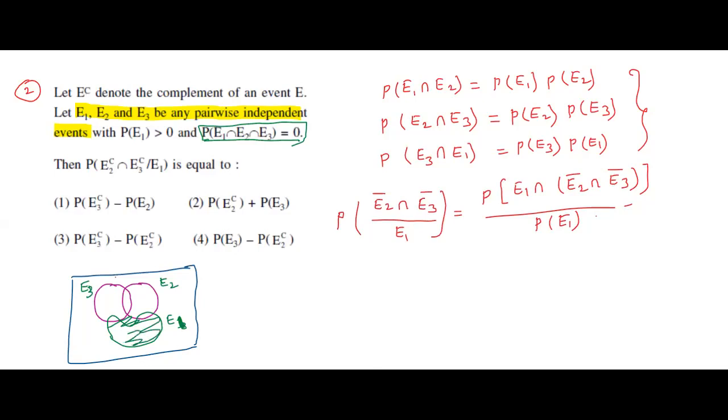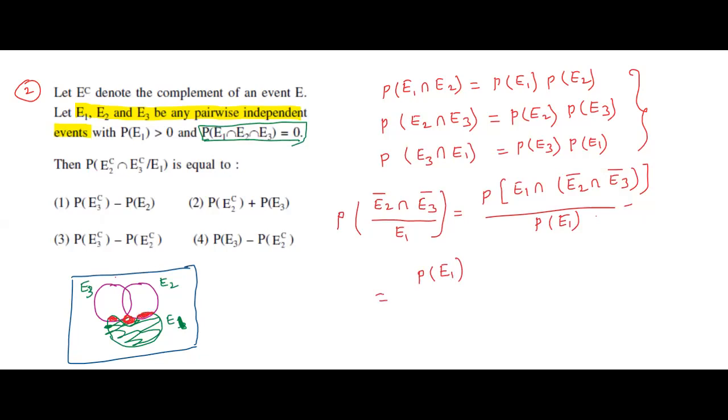this part. But here, A intersection, B intersection, C, this part is null set. This we want to eliminate. Okay. So, numerator: out of P of E1, we can subtract this part and this part.